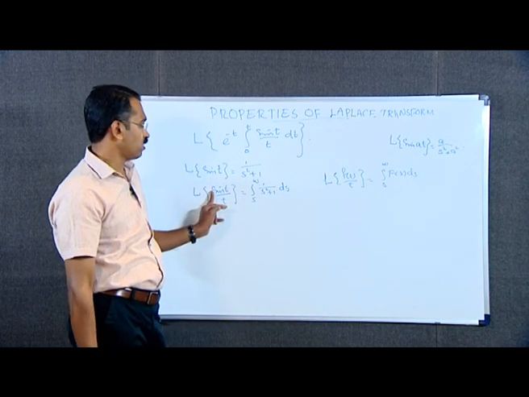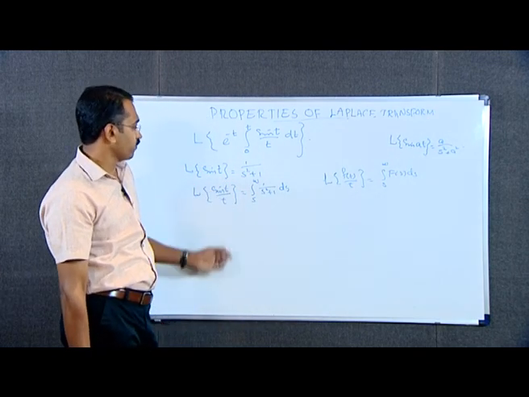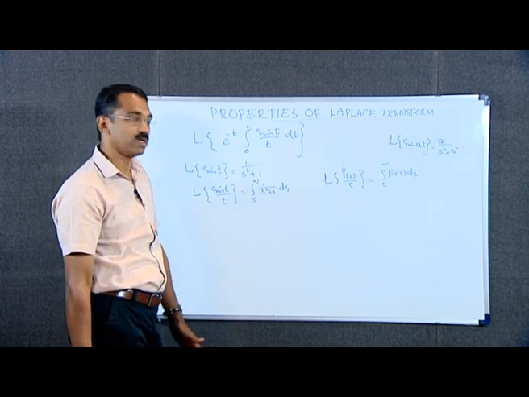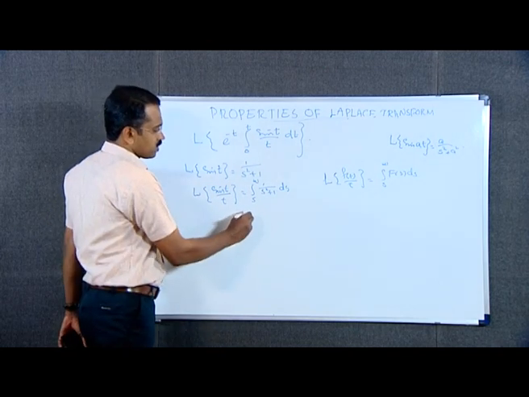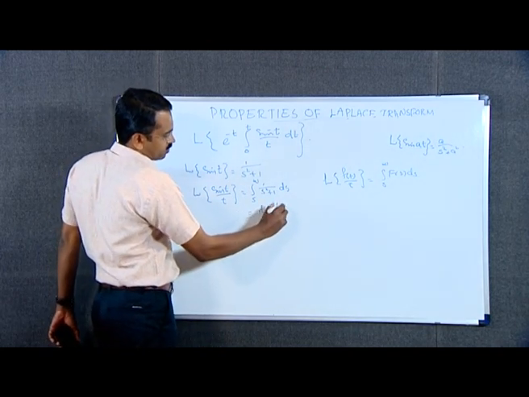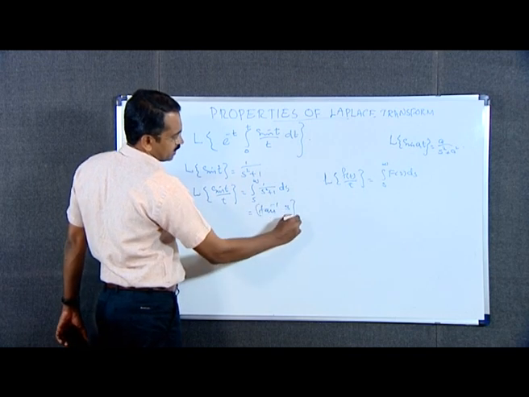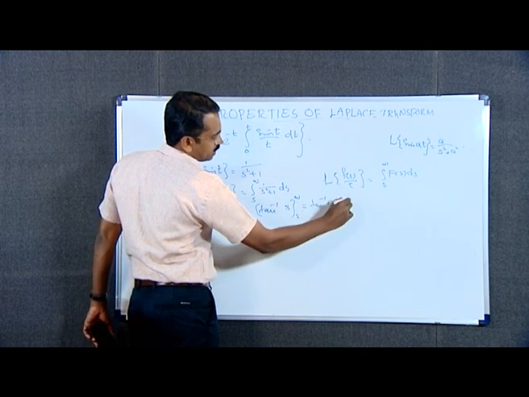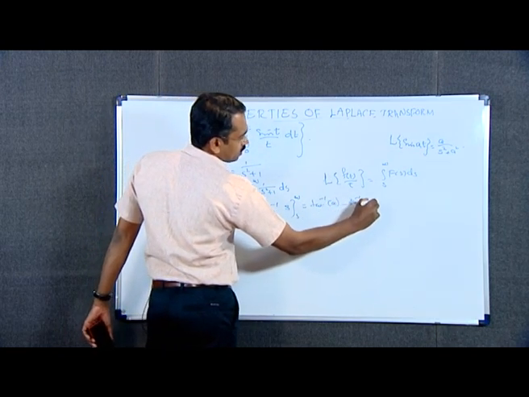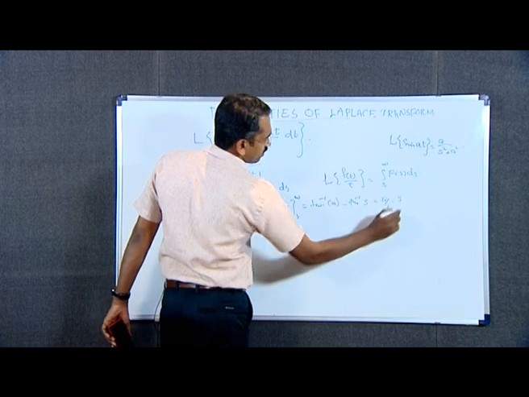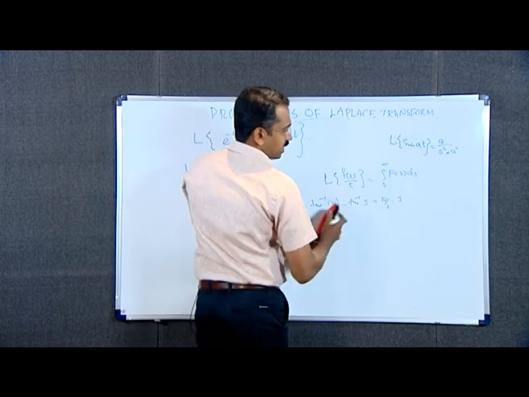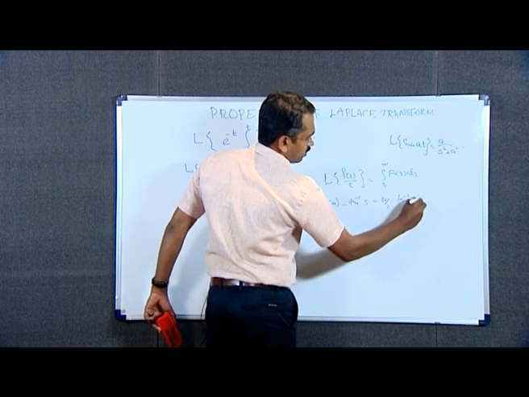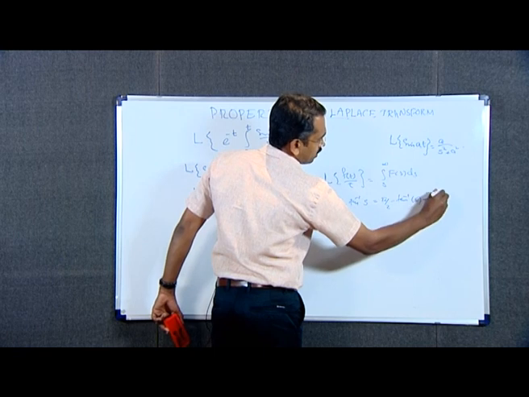Here it is for sin t. Therefore, we can write L of sin t by t as integral from s to infinity 1 by s square plus 1 ds. This is equal to tan inverse s between the limits s and infinity, that is tan inverse infinity minus tan inverse s, that is pi by 2 minus tan inverse s, that is cot inverse s.